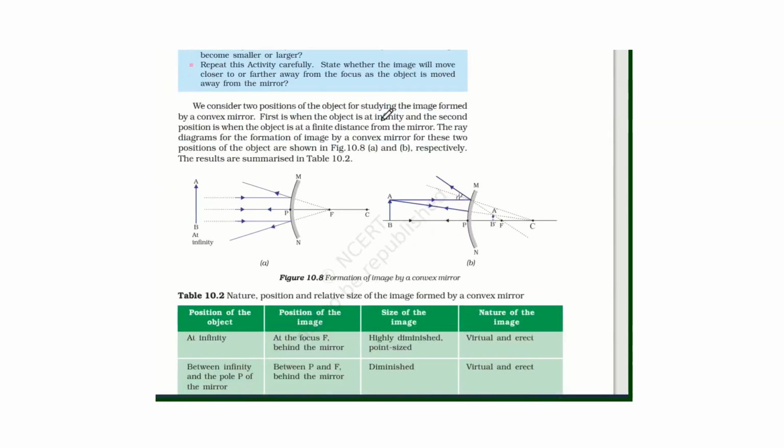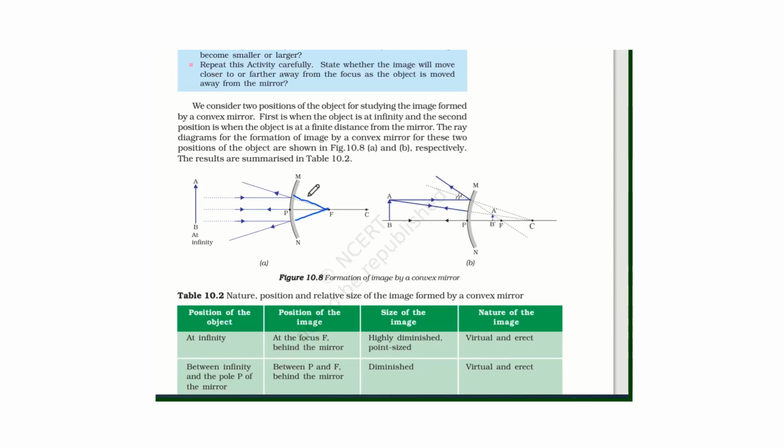In the case of a convex mirror, when the object is placed at infinity, means at a very large distance, the rays which are parallel to the principal axis are diverged by the mirror. When we extend them geometrically, they will meet at this point F, called the focus.